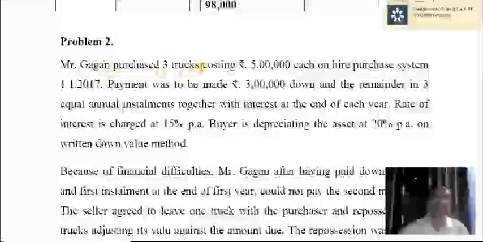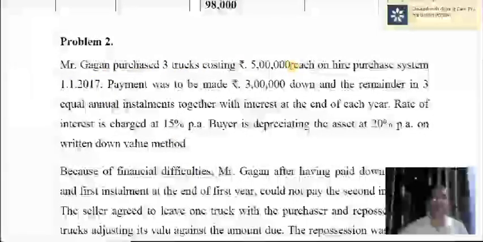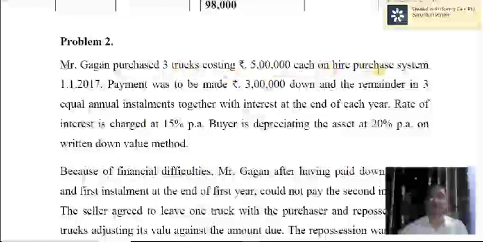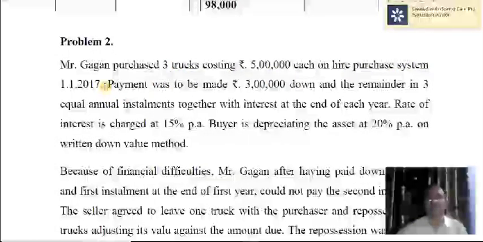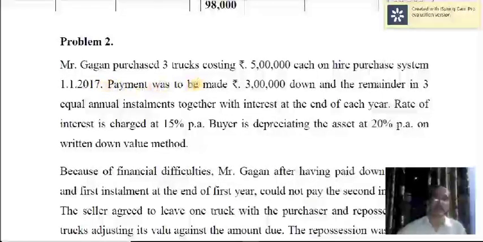Mr. Gagan purchased 3 trucks costing 5 lakh each. 5 lakh into 3, 15 lakh. This agreement also ended on 1st January 2017. Payment was to be made 3 lakh down and the remainder in 3 equal annual installments together with interest at the end of each year.